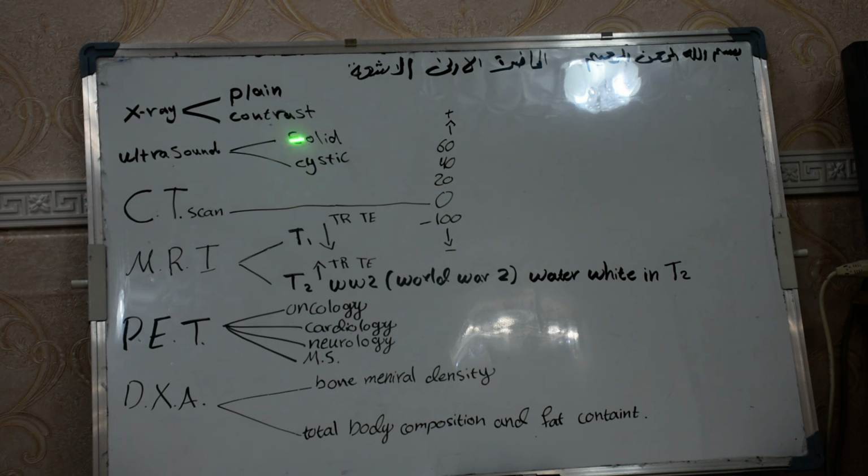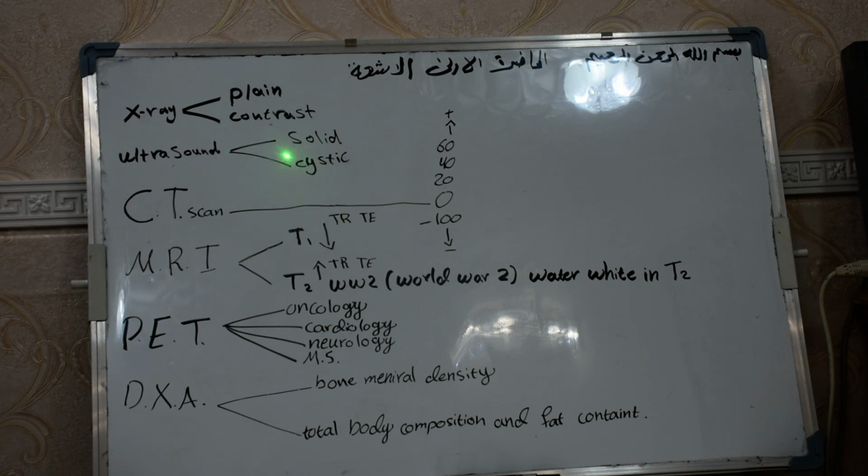Second, we use an ultrasound. Ultrasound is easy, available, cheap, and we can do it at any time. It is more useful in obstetrics for a pregnant woman, and it is not harmful to the body.